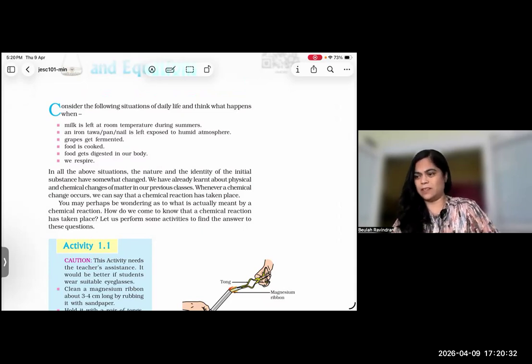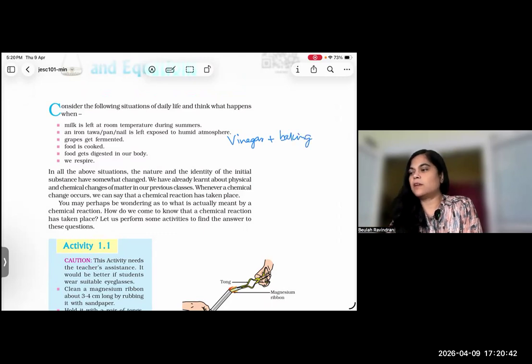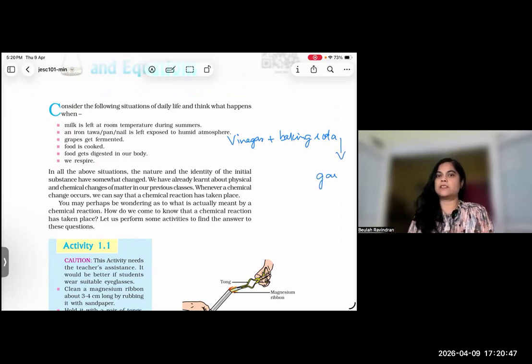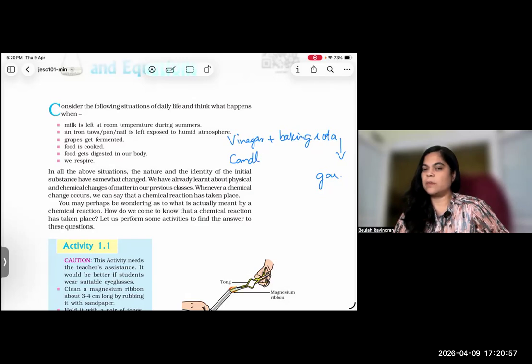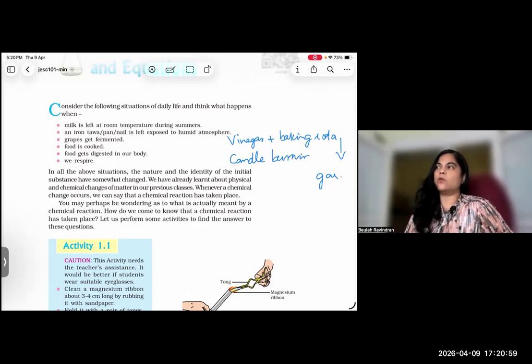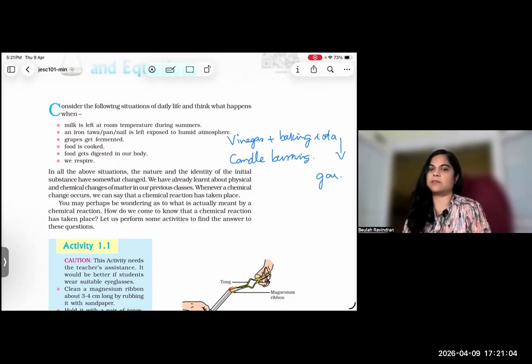Here is a real-life demonstration. You can add vinegar plus baking soda, and it forms a gas. Gas is formed, and you can see this. Then a candle is burning, and that is also a chemical reaction. So new substance formed equals chemical reaction confirmed. Can you understand? Do you agree with me?